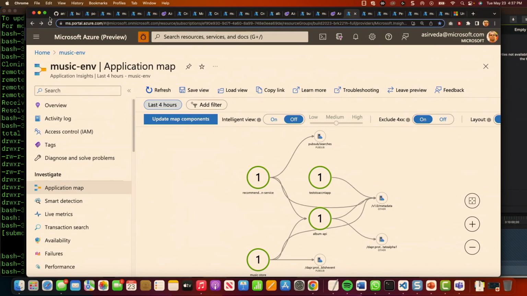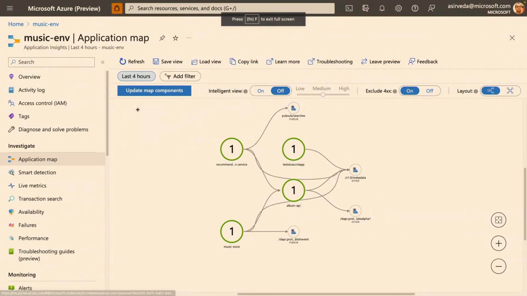All right, so here it is. You saw the app in the diagram, right? Now you're seeing it in the tool, Application Insights. Everything is wired up for you. You don't have to do anything. If you don't want it, you can deactivate it, right? But everybody wants this. That's what people tell me, right?